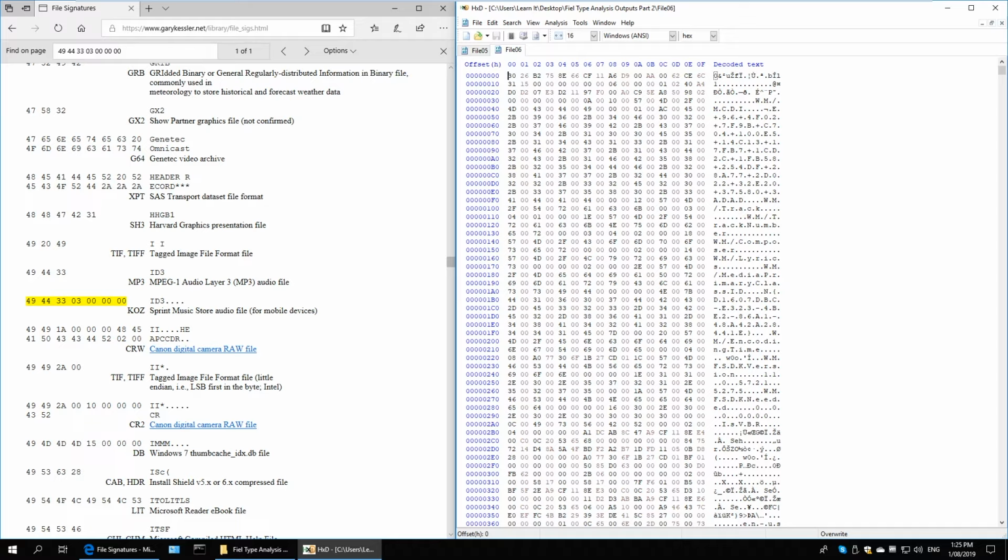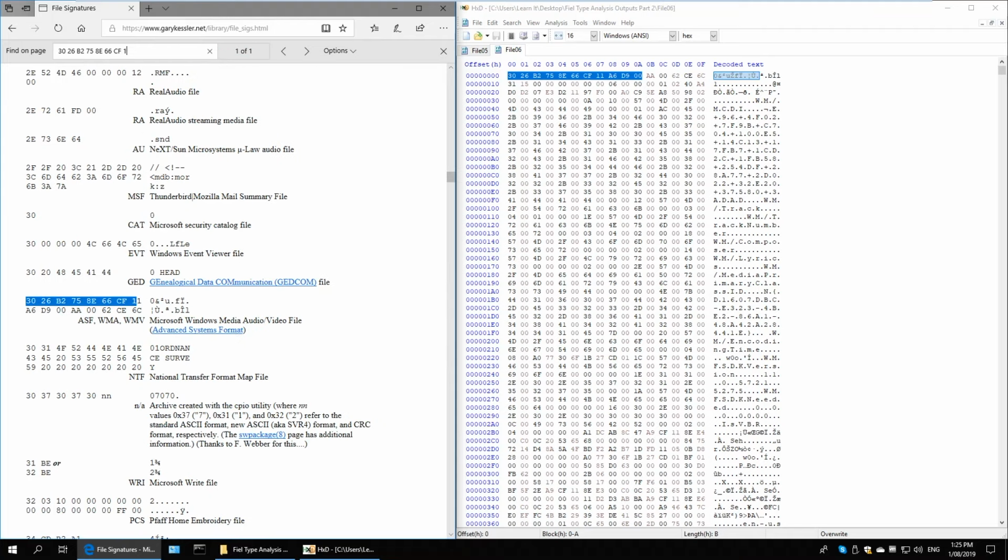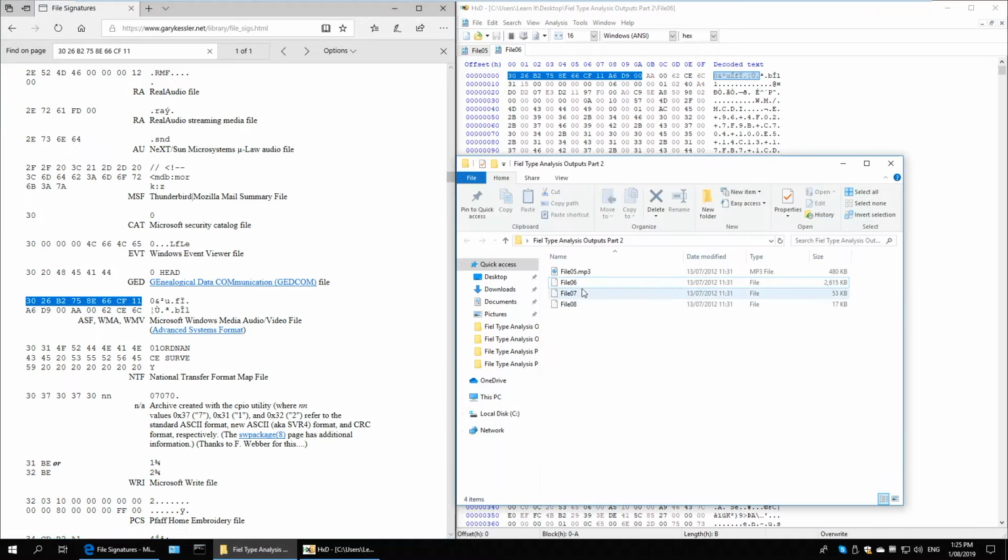I'm going to copy again a large set of bytes, paste them into my website, and use the backspace method. So it was 1, and this is coming up again to be a Microsoft Windows Media Audio or video file. So I'm going to make 2 copies of these files actually, and I'm going to name one WMV and the other WMA,